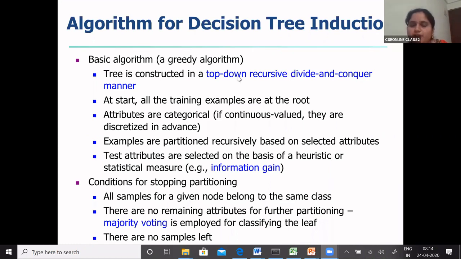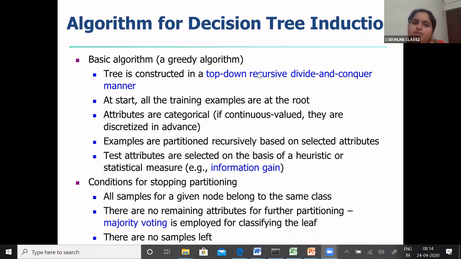You start from the root node and reach the leaf node. It is recursive because in each iteration you perform the same steps, and divide and conquer because attribute by attribute you find the entropy and information gain.